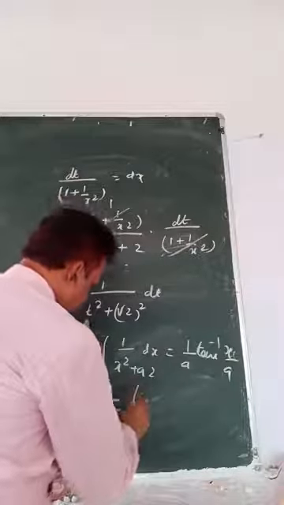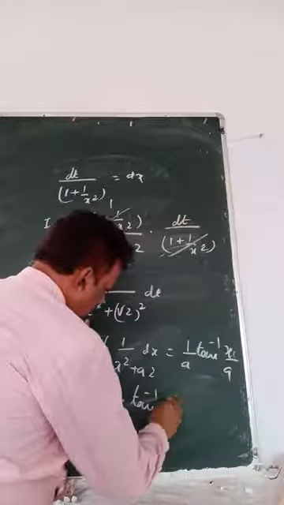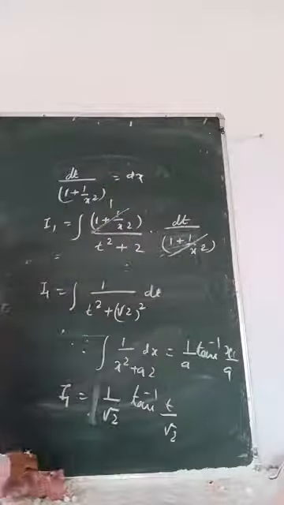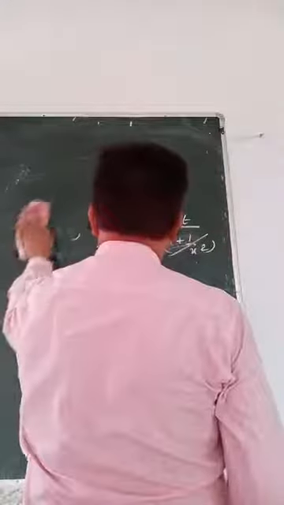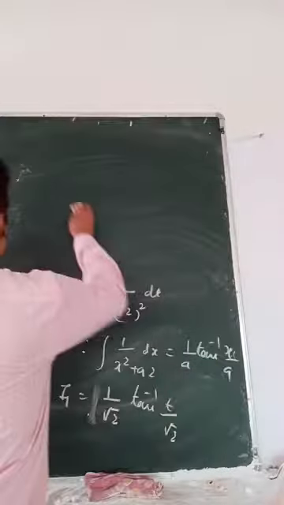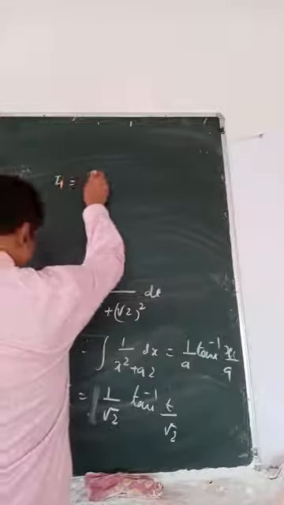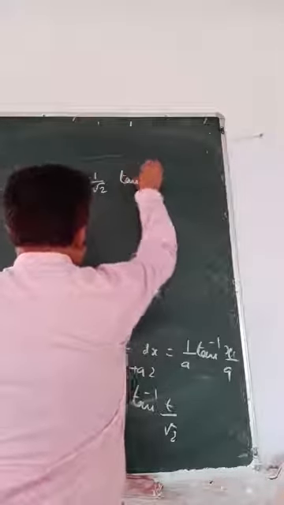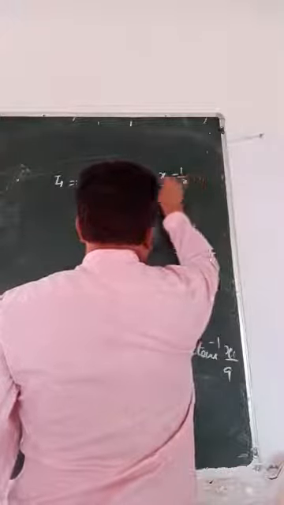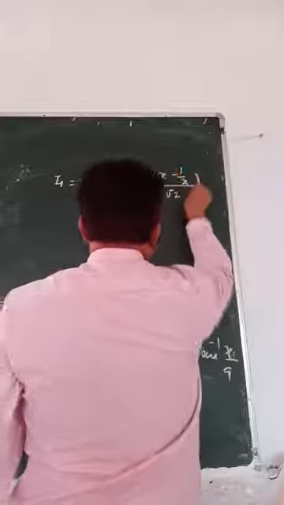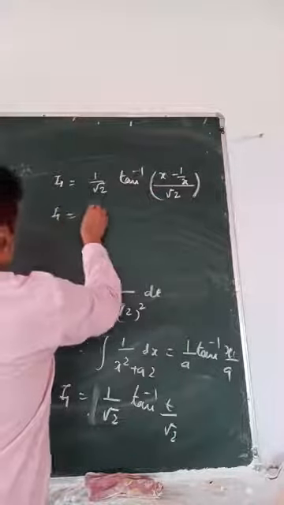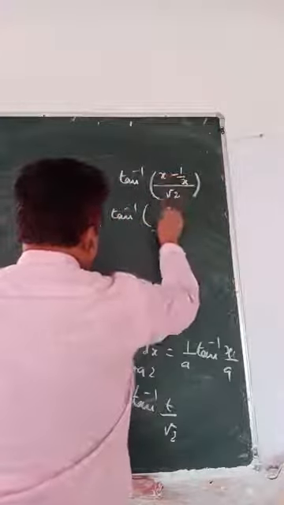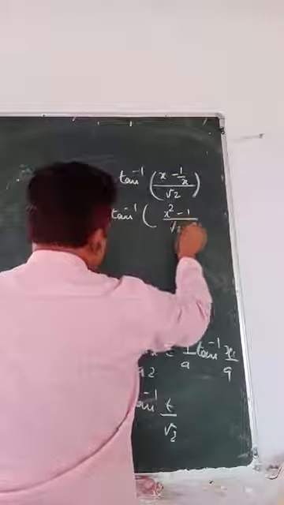Tan inverse t by root 2. Still not over because I put back the value of t. So I1 equals 1 by root 2 tan inverse (x minus 1 by x) by root 2. So you want to simplify: 1 by root 2 tan inverse (x square minus 1) by root 2x. Okay.